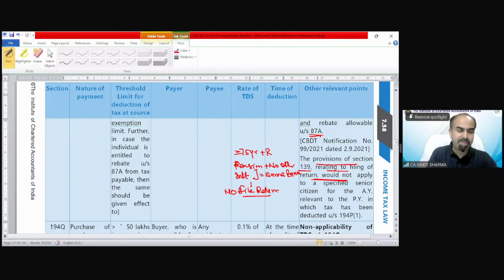If TDS has been deducted properly, section 139 would not apply to a specified senior citizen for the assessment year relevant to the previous year in which tax has been deducted. So if tax has been deducted, then that person is not required to file the income tax return.